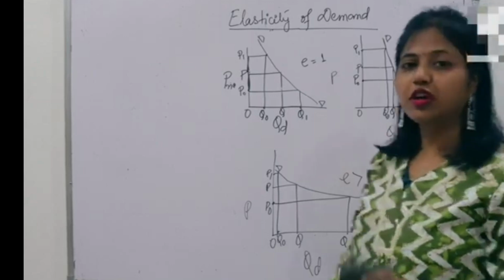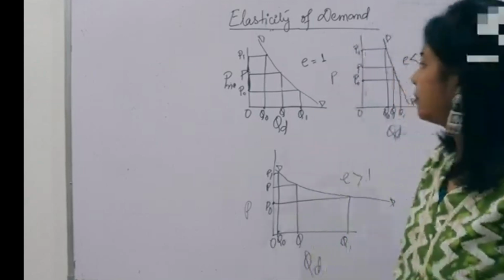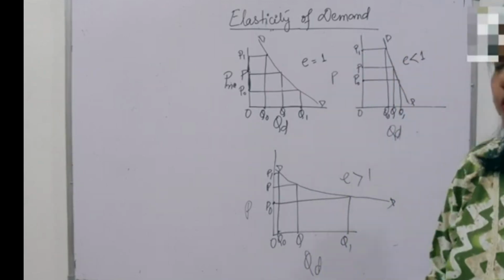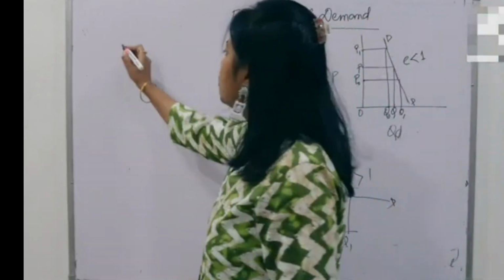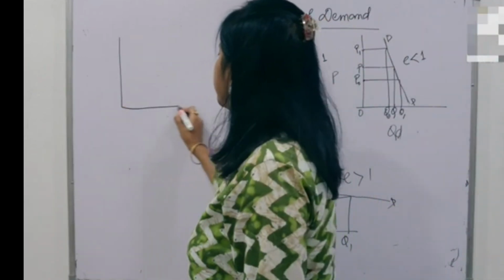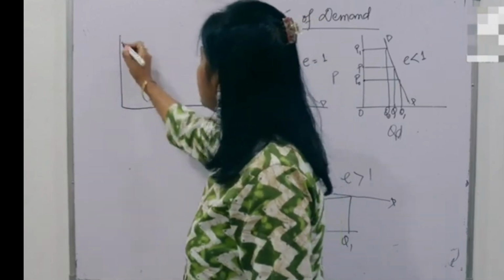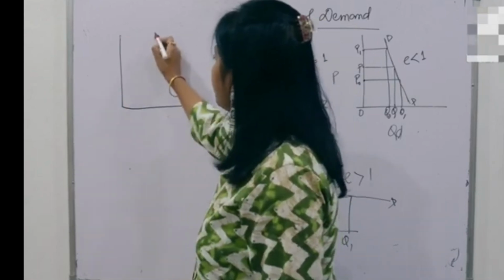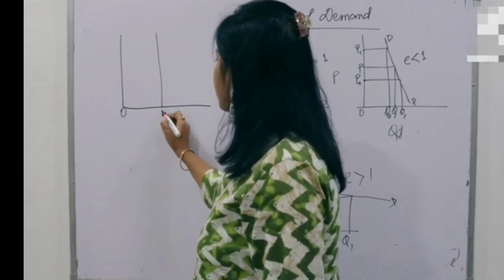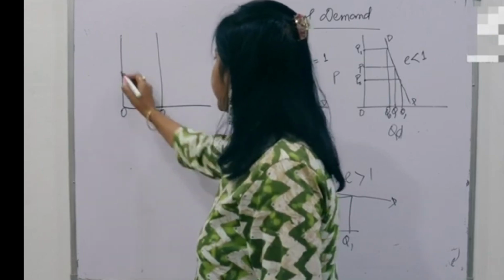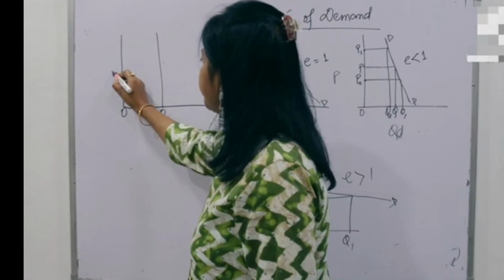Let's move on to the two cases that I have talked about, which in reality are not possible. First, E is equal to 0. It will look like this: this is your quantity and this is your price, OP.